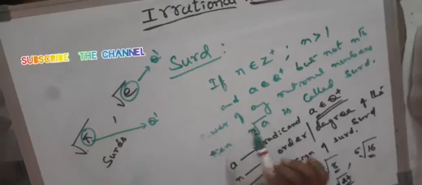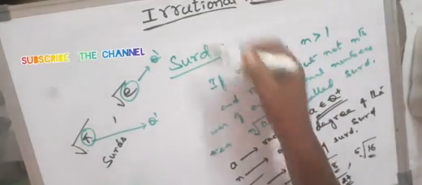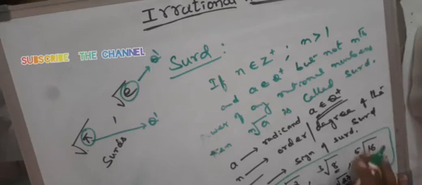Understood? So from this, what do you understand? All surds are irrational, but every irrational need not be a surd.